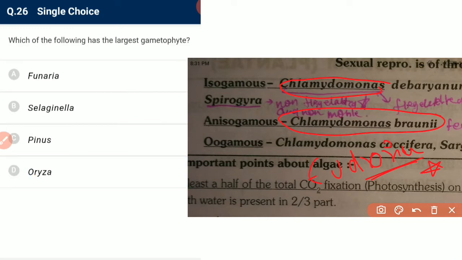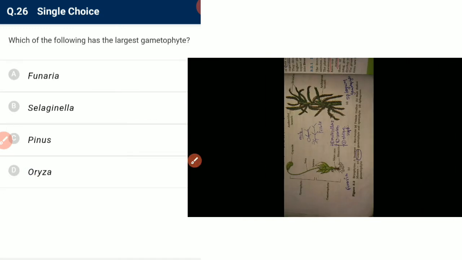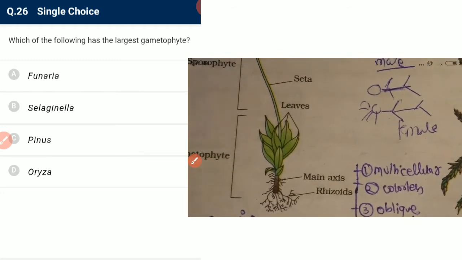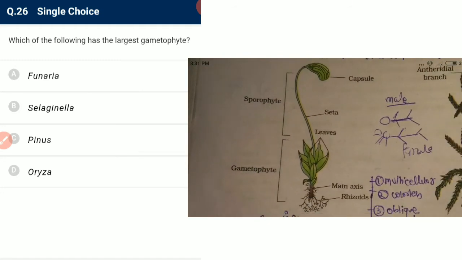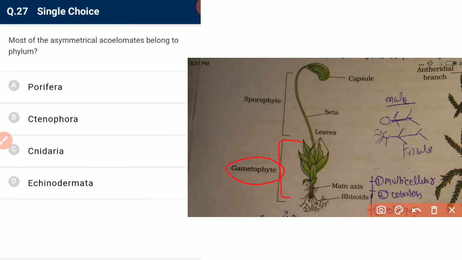Which of the following has the largest gametophyte? See, Funaria. Funaria has the largest gametophyte because it belongs to bryophyte. And as we move from bryophyte to pteridophyte to gymnosperm, the size of the gametophyte goes on reducing. So we have a gametophyte which is large in Funaria. The labeling is also very important.